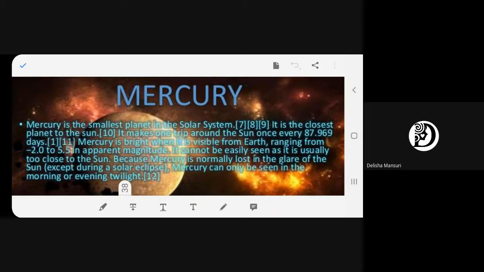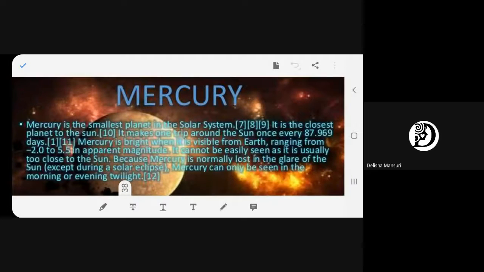Mercury is normally lost in the glare of the sun except during a solar eclipse. Mercury can only be seen in the morning or evening twilight. Now we know that we cannot see Mercury because it is the nearest planet to the sun, and due to the glare of the sunlight the planet is not observable.